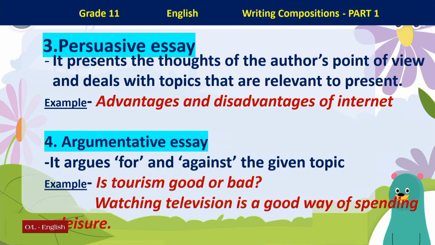The third one, persuasive essay. Now here the author's point of view is presented and mostly the topics are relevant to the present day. For example, advantages and disadvantages of the internet. The fourth one, argumentative essay. So here you have to support for and against. For example, is tourism good or bad? Watching television is a good way of spending your leisure.